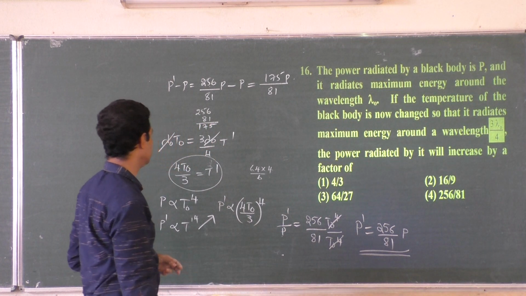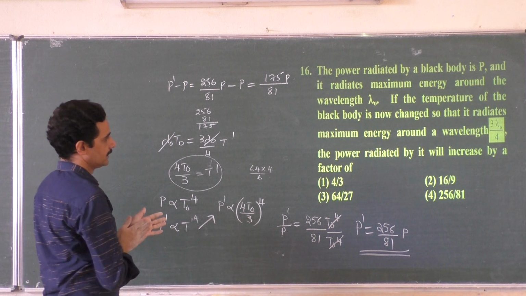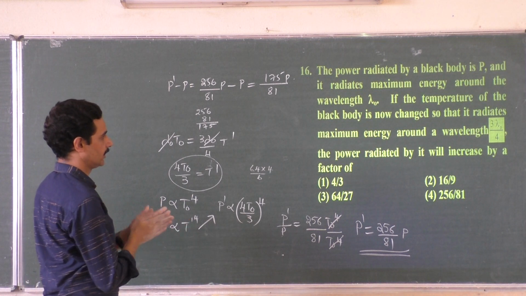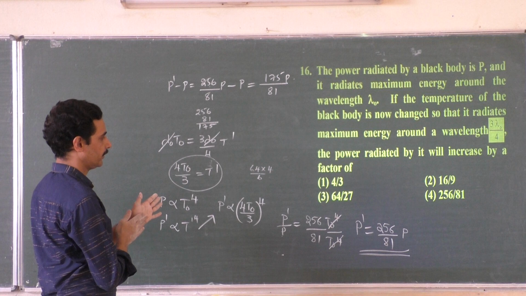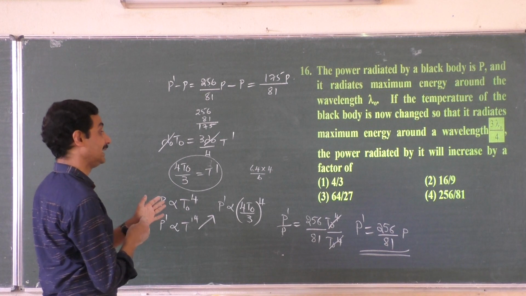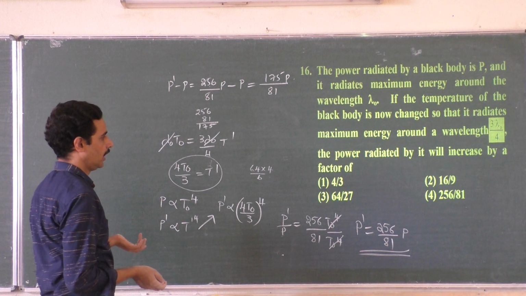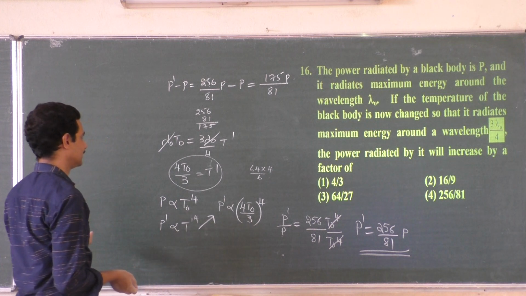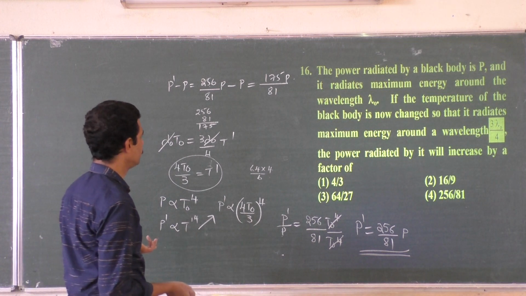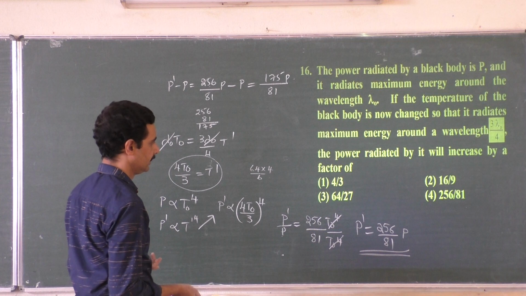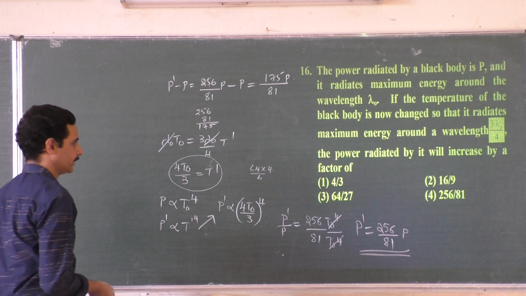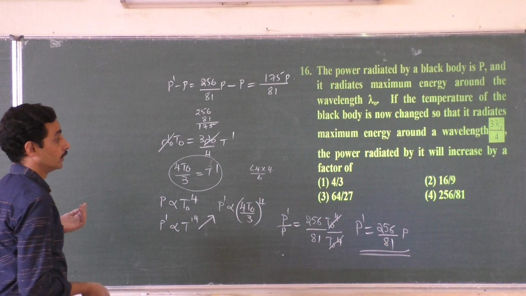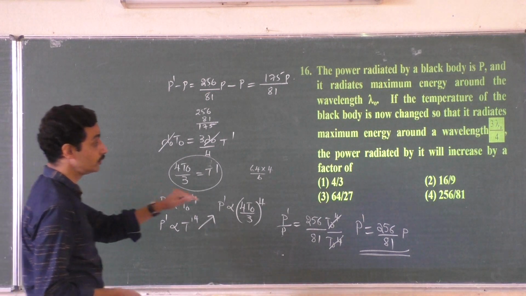175 by 81 P. So it's changed so that it radiates a maximum energy around a wavelength of 3 lambda naught by 4. The power radiated by it will increase by a factor of... How much will it increase? Increase means you have to take the difference. Final power is 256 by 81, that is correct, and initial power is P. Increase to a factor of...